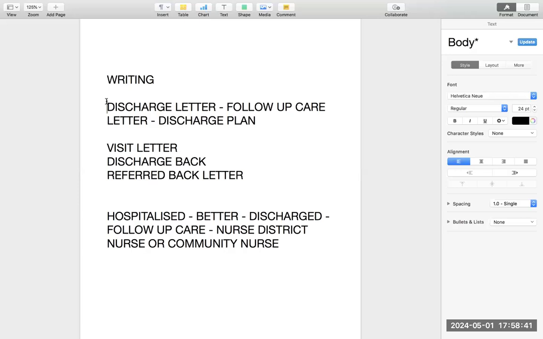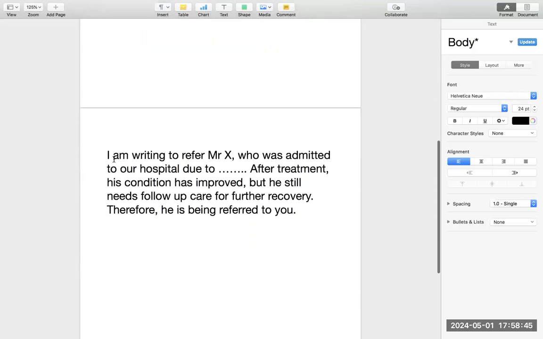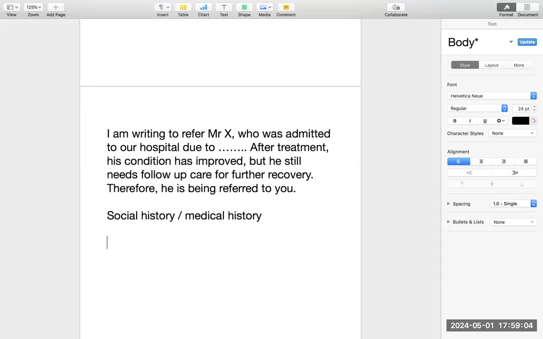So letter number 1 is done. This can come in the exam. This is how you will write the first paragraph. For the second paragraph, like in all the letters, you will write the social history or medical history. The chances are less that this kind of letter will come, but again, it has not come for a very long time, so it can.